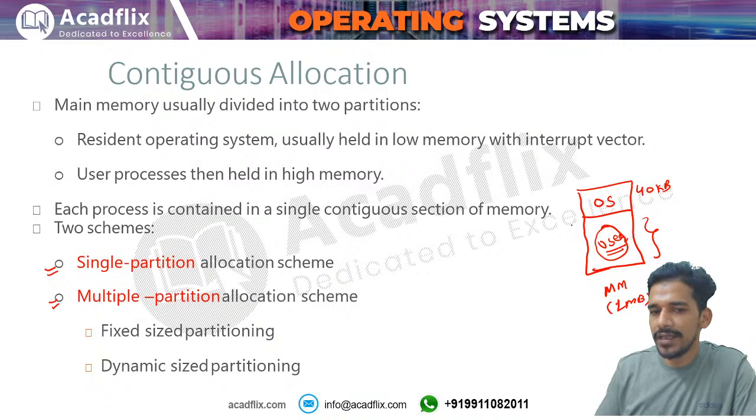So in the single partition allocation scheme, we will have only one partition, and we know that we can load only one process in one partition. That means the problem with the single partition allocation scheme is that you can load only one process, because you have only one partition, right? Then we have the multiple partitioning scheme. In multiple partitioning, we have two more techniques, called fixed size partitioning and dynamic size partitioning.